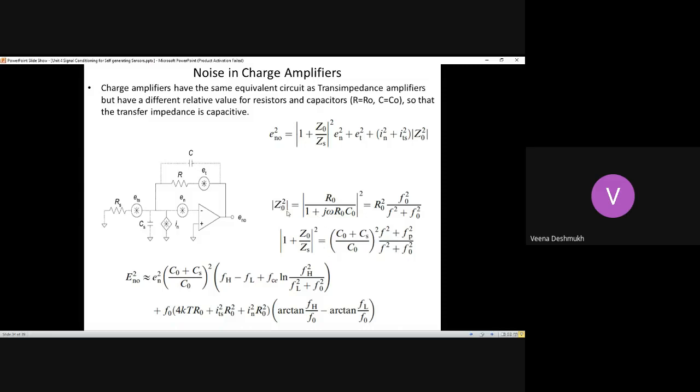Here you can see the effective impedance Z0 is equal to R0 divided by 1 plus j omega R0 C0. So it is dependent on the frequency.